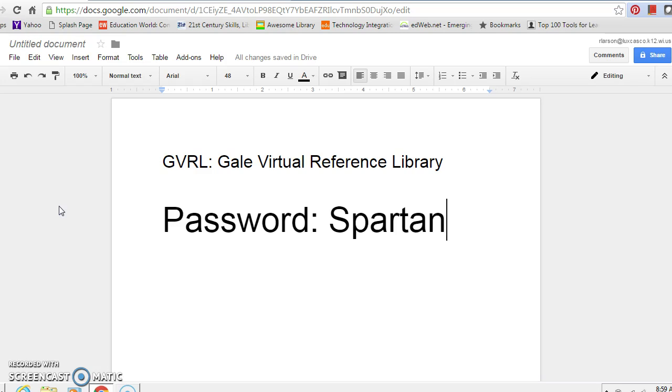What I want to do today is introduce you to the 16 databases, how to navigate through them either as a group or individually, how to use some of the specialized tools we have, including how to print, how to save, how to email, how to cite, and maybe some of the applications that you will find useful. As you can see on the screen, at some time you're going to have to enter the password, and the password is Spartan.